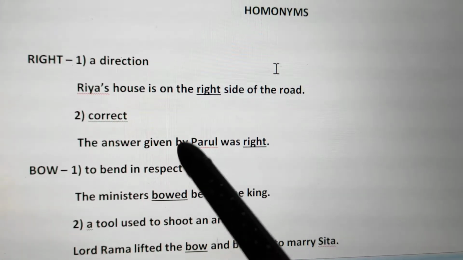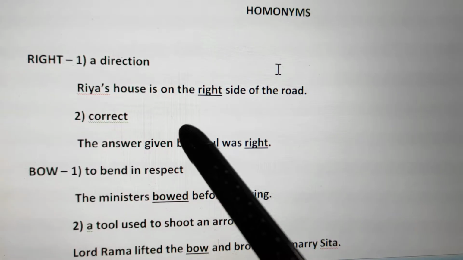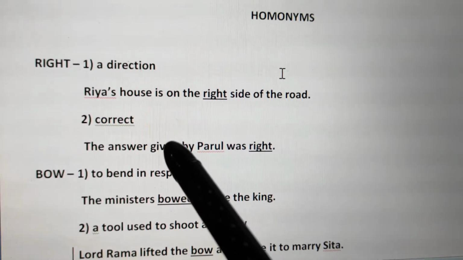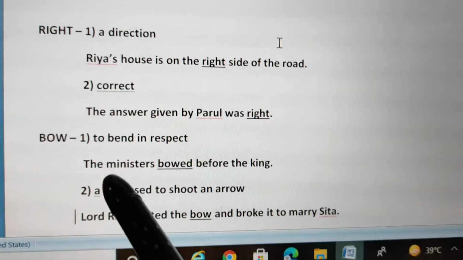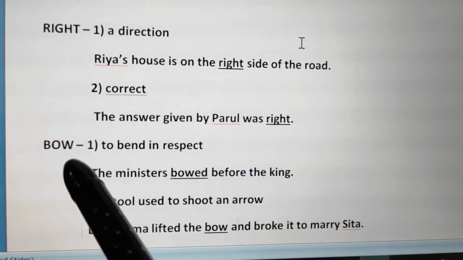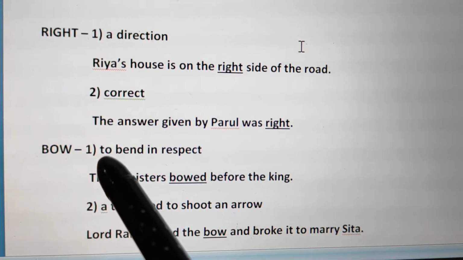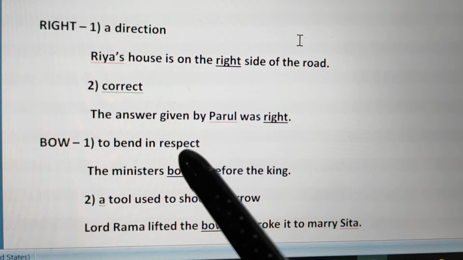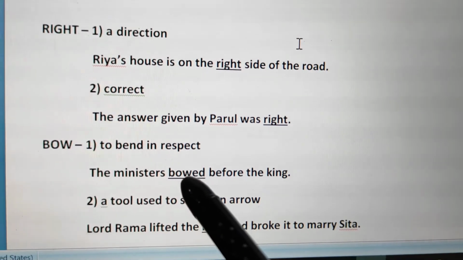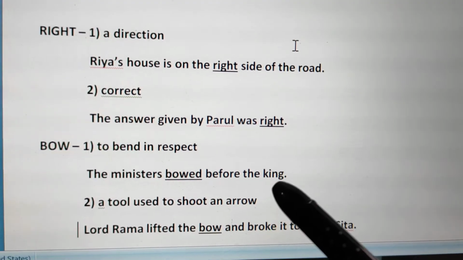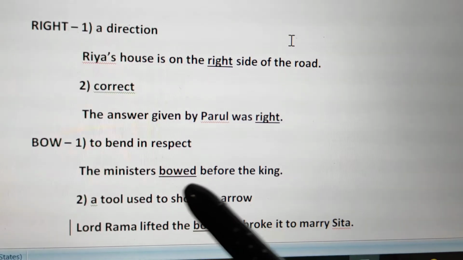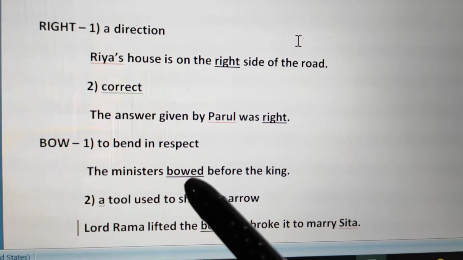So by way of these two sentences, it must be very clear to you that the word right has two different meanings. Let me take one more example. This is the word B-O-W, bow. The first meaning of this word is to bend in respect. For example, the ministers bowed before the king. So when we bow, we go forward to show respect to somebody.